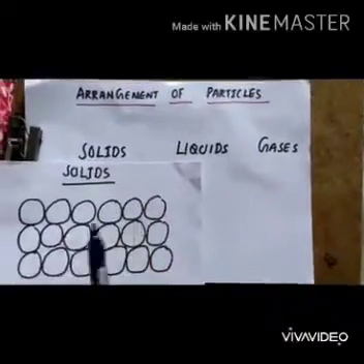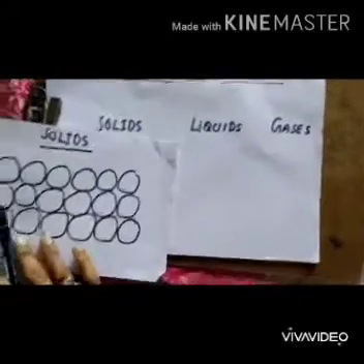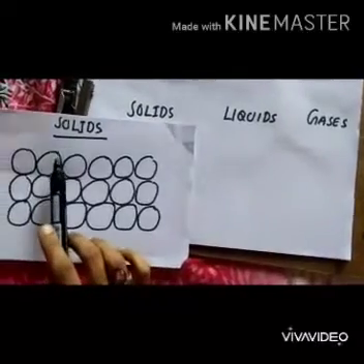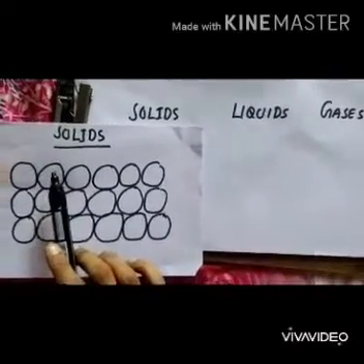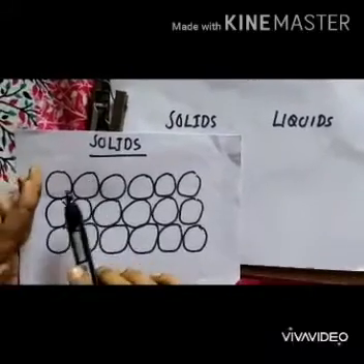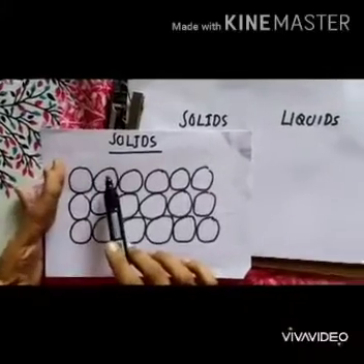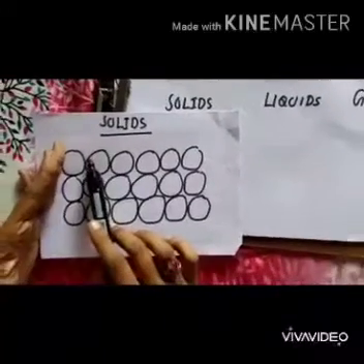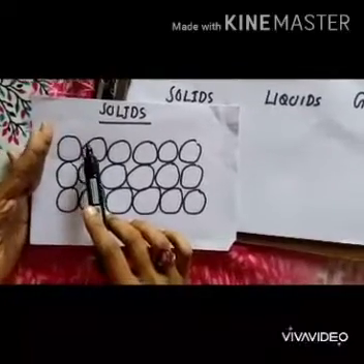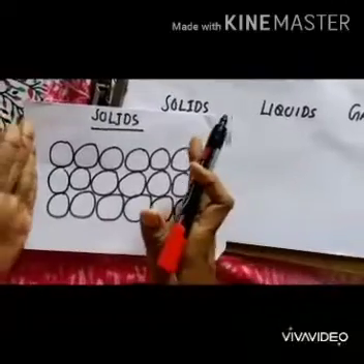This is the solid particle. We can see that the particles are very closely packed. If you see the distance between the particles, it is very less. If the distance is very less, the forces between these two particles will be more. Because distance is less, particles are very close, so the forces will be very high. So in solids, particles are very tightly packed.